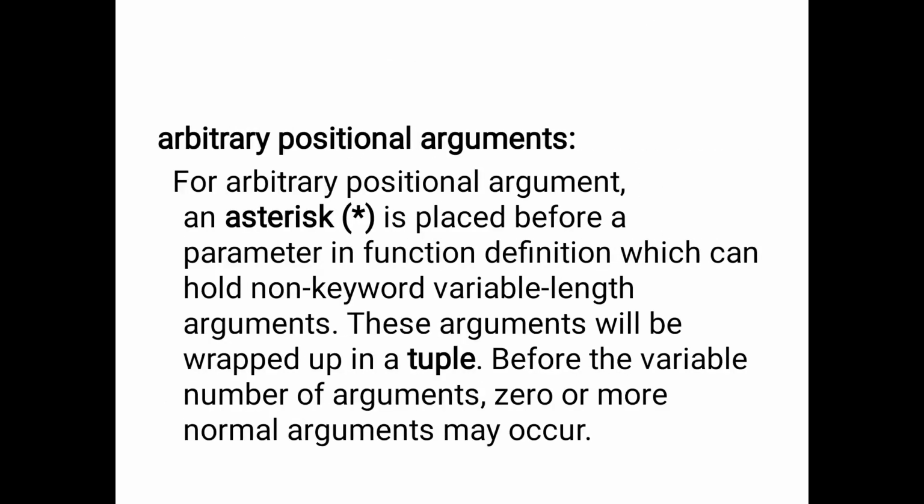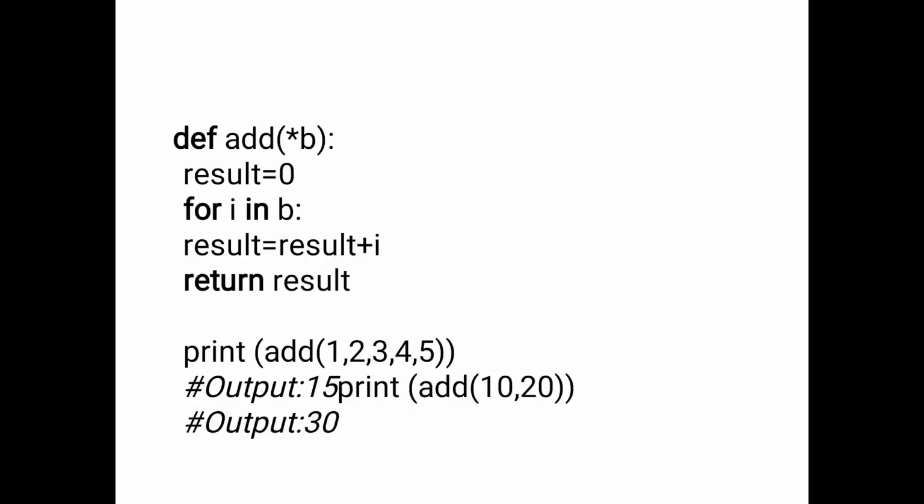So for the positional arguments, the asterisk mark is used, placed before the parameter or variable we declare in the function definition, which can hold a non-keyword variable length of arguments. These arguments will be wrapped in a tuple. Okay, so before the variable number of arguments, 0 or more normal arguments may occur.